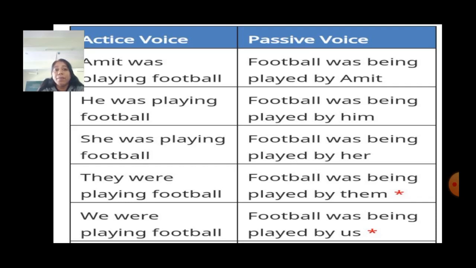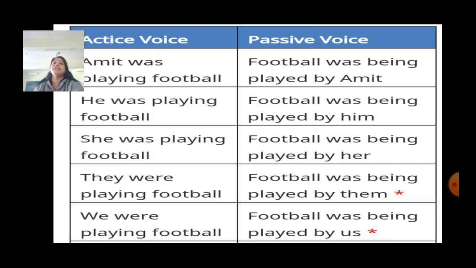Football was being played by him. She was playing football. Football was being played by her. They were playing football. Football was being played by them. We were playing football. Football was being played by us. So here the subject will go to the object place and the object will go to the subject place.